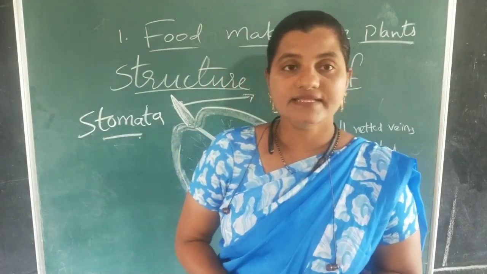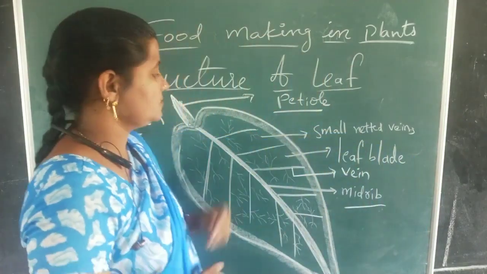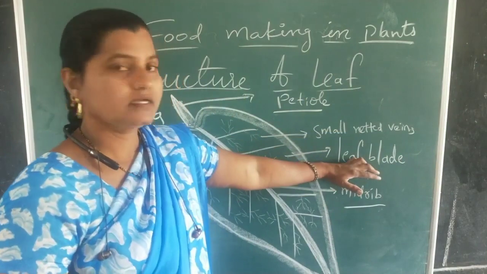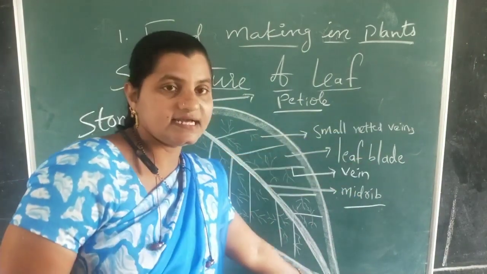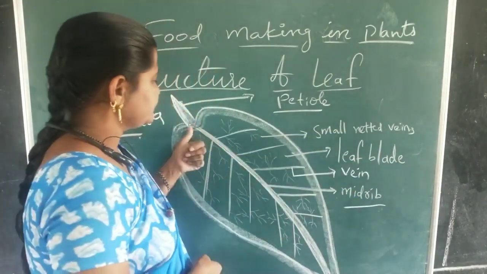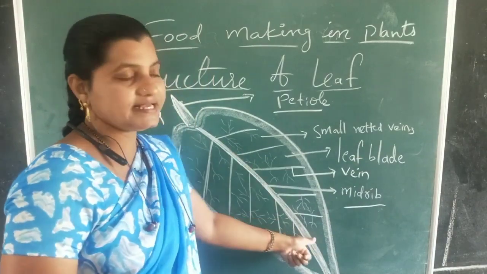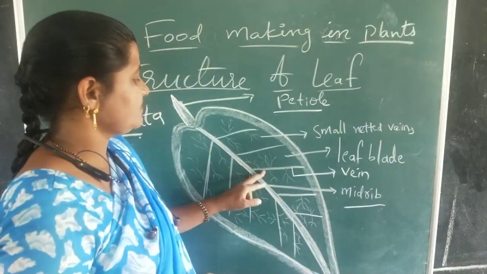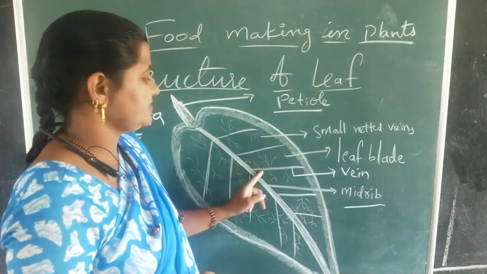While we are observing the structure of the leaf, we can see a flat structure known as the leaf blade, and the tip of the leaf is known as the leaf apex. Next we can see a midrib, the main vein of the leaf. From the midrib we can find other veins emerging.